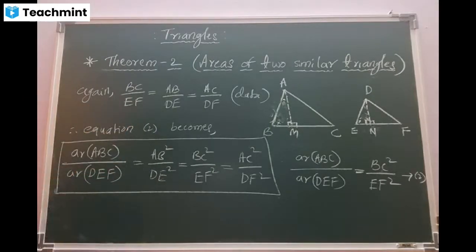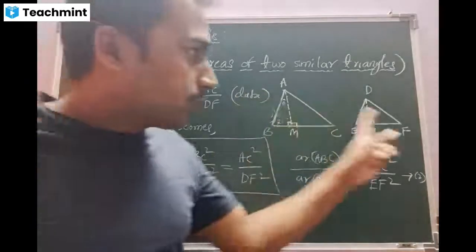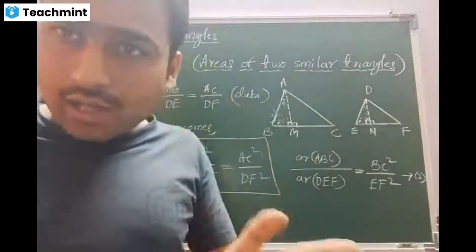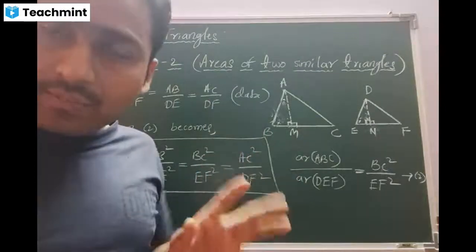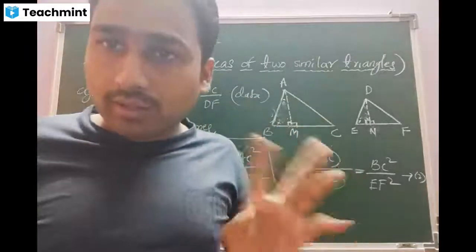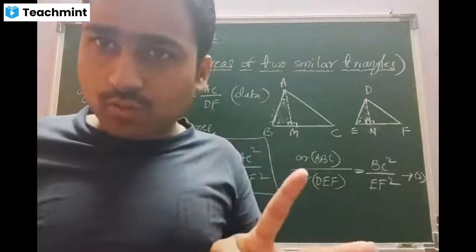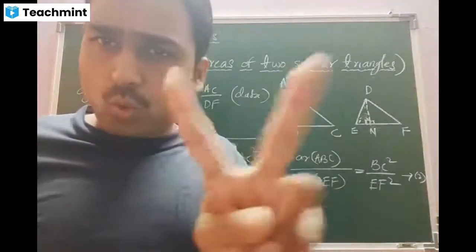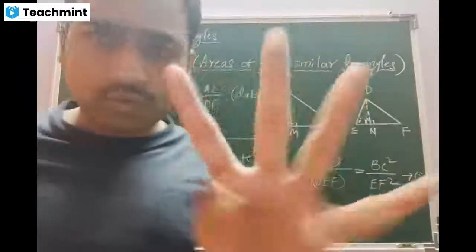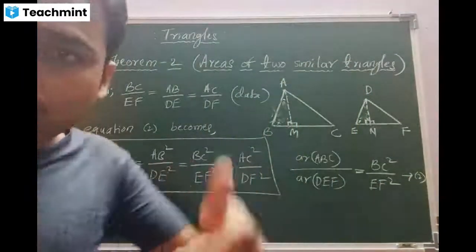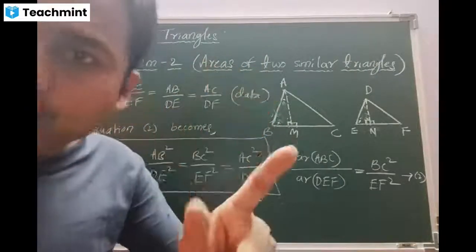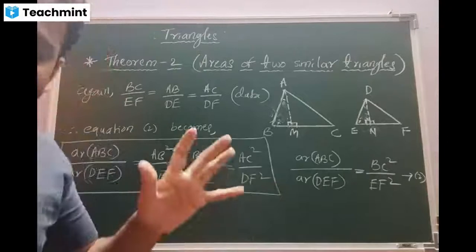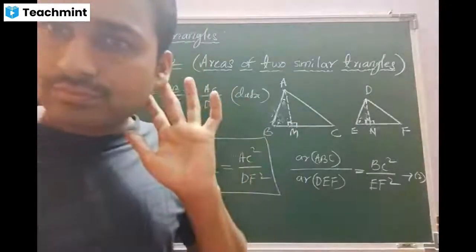Written? Yes, sir. Okay, beta. This is the meaning of: areas of two similar triangles are proportional to the squares of their corresponding sides. Proportionality, already I said, beta, is the comparison of two ratios. The two ratios should be exactly equal. Not only two, it may be three ratios, it may be four ratios. Here, 1, 2, 3, 4 ratios are there. Correct, beta? Yes, sir. So the term proportional has come. Is that clear? Yes, sir.